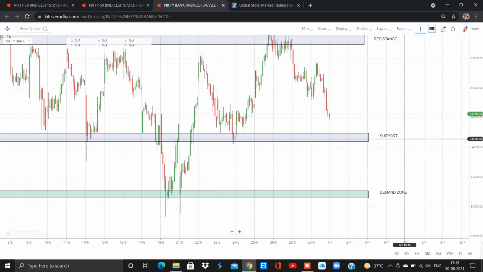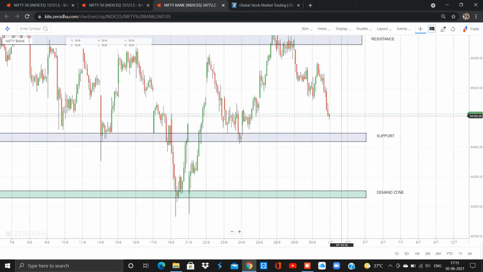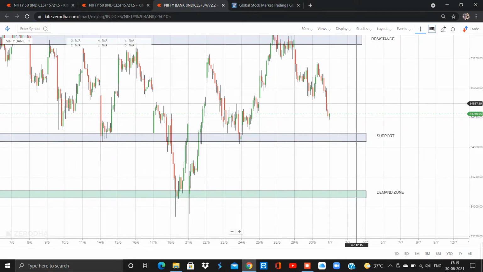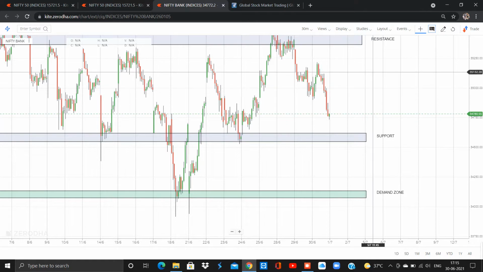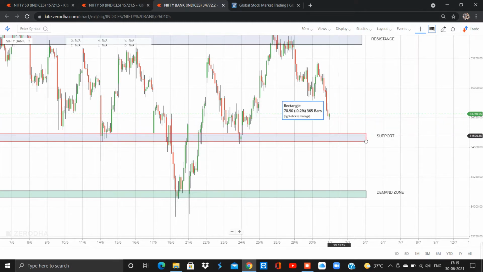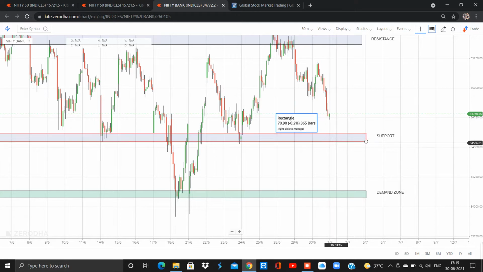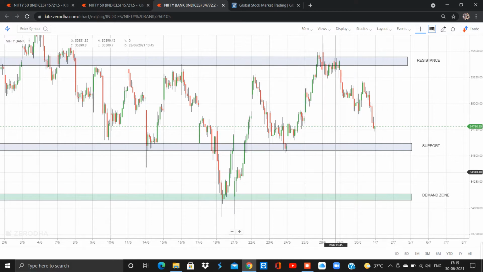So as usual, we have to wait for the price action. We have to wait for the buying opportunity. If the market opens flat and gives a bullish candle, you could go for a buy, and our next target will be 35,000, and after 35,000 it might be 35,150. And if the market opens flat and closes with a negative candle, let the market fall to support, and you will get another buying opportunity. Even if it doesn't form a bullish candle, it will hit the demand zone, and then you will get a buying opportunity.